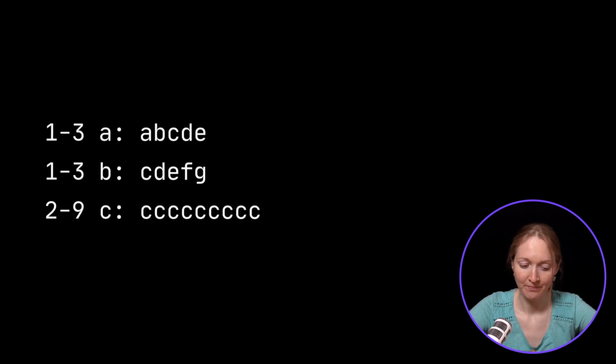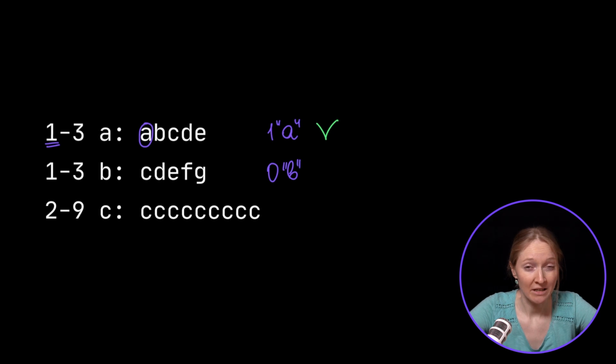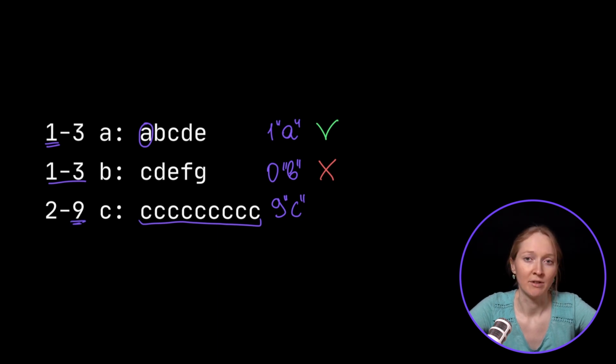In the first part, we should count the occurrences of the given letter. It should be in the provided range. The first password is valid, since it has one A occurrence, which clearly belongs to the range from 1 to 3. The second password is not valid. It doesn't contain B, but it should contain it at least once. The third password is valid. The number of occurrences of C is 9, and it belongs to the given range.